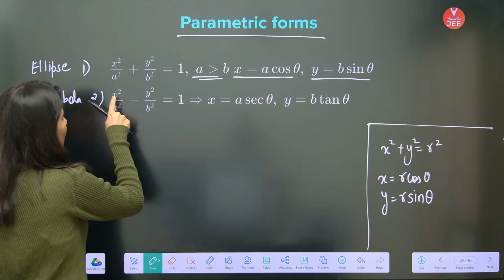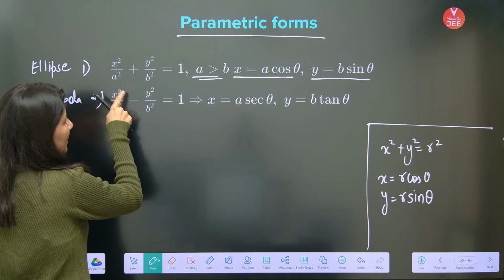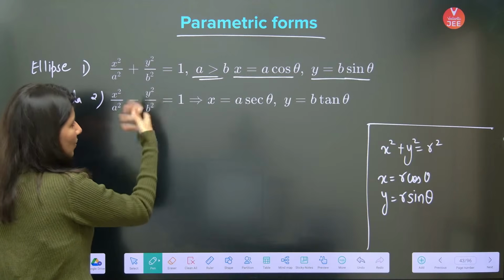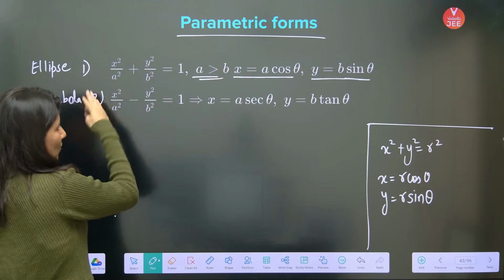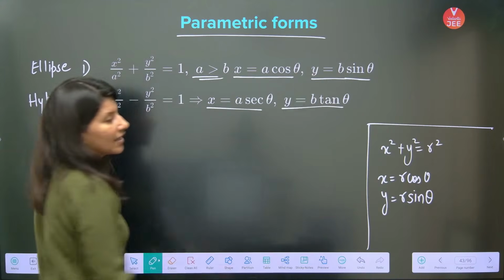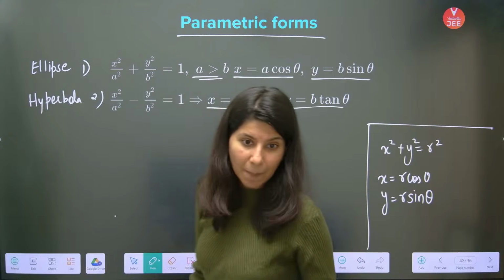So sec square theta. The moment you put x equals a sec theta, a square is gone, so just sec square, again minus b square gone, so tan square. Sec square minus tan square is 1. So that is why it is a sec theta comma b tan theta. That's how you remember it. Okay.